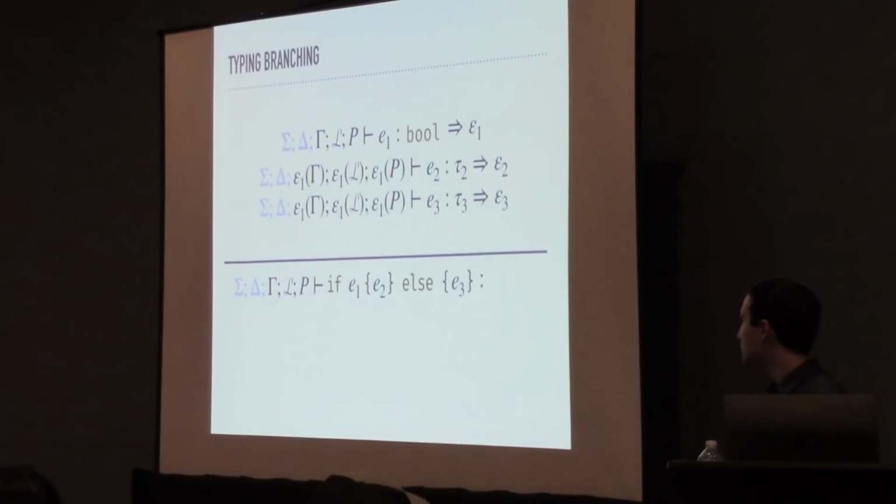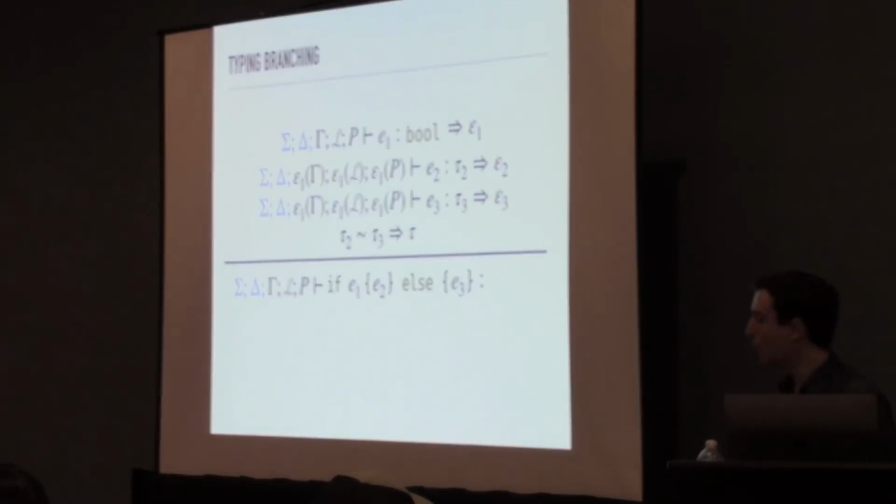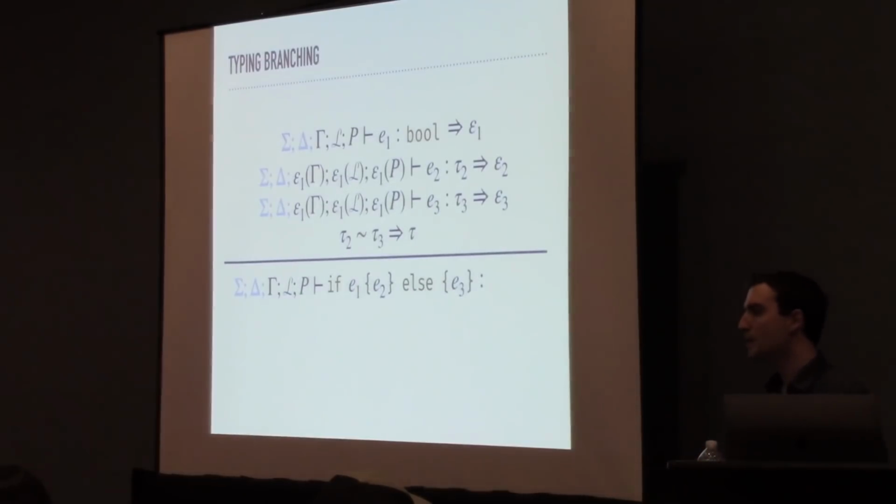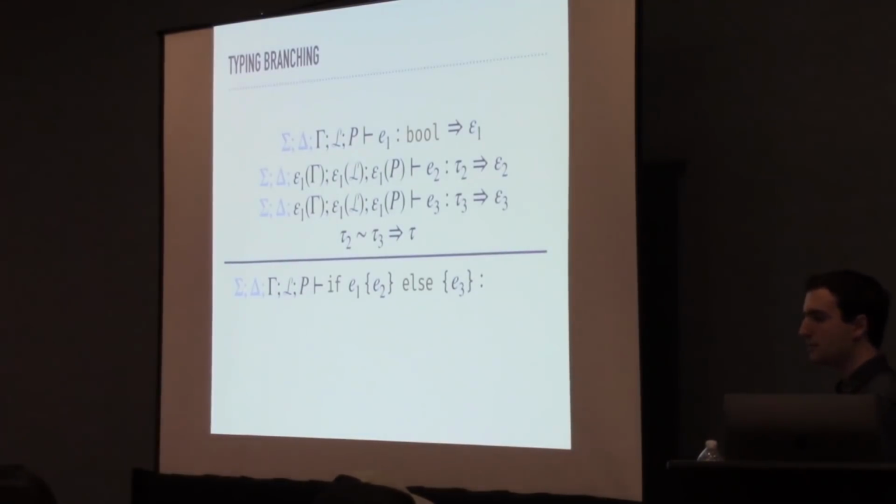In order to assign one type to this if expression, we'll have to unify the types of each side. Now, ordinarily, you're probably familiar with rules where we just constrain tau 2 and tau 3 to be the same. Here, that would be too strict, because as I mentioned before, we want to combine the sets of loans that appear in reference types so that we can broaden our analysis of ownership. That unification on the bottom is what does that. Otherwise, if the types are not reference types, it only works if they're exactly the same type.